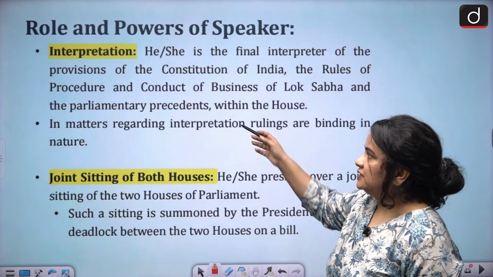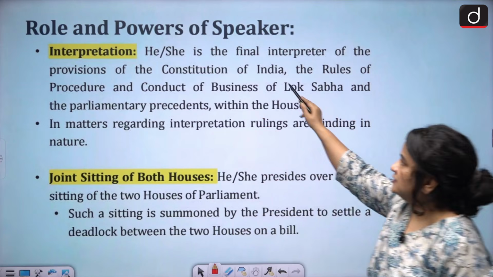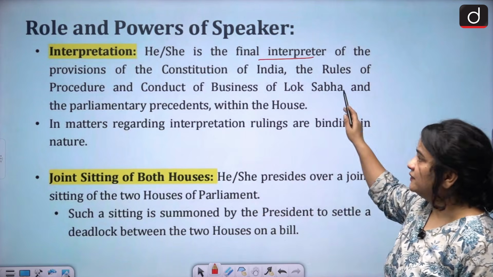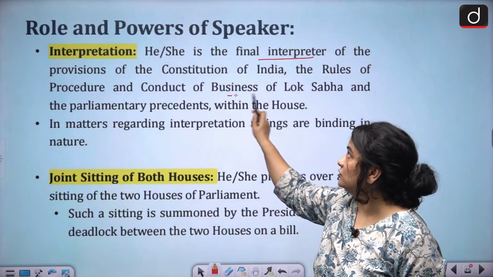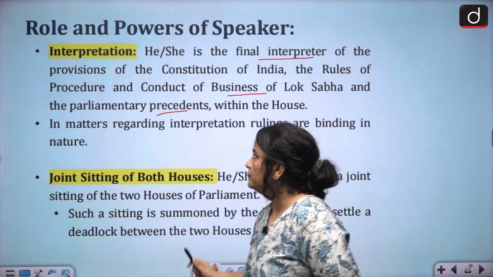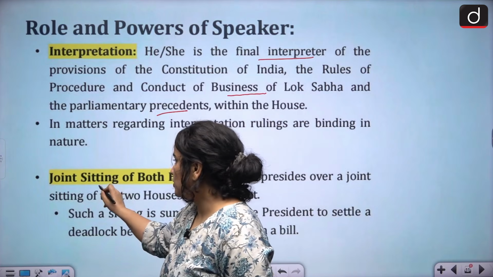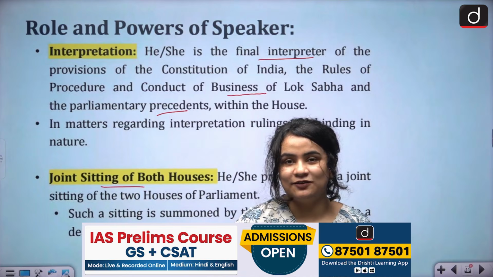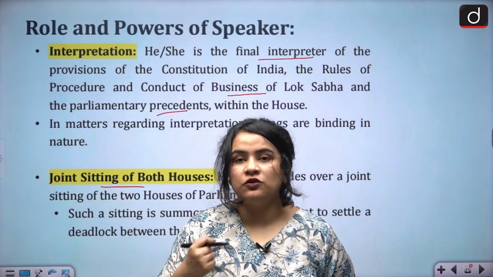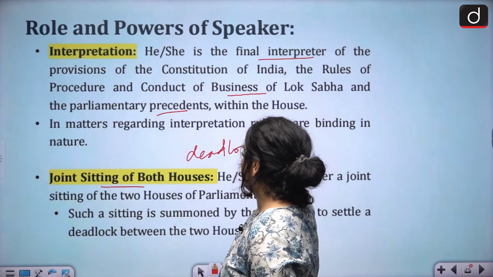Now, there are certain roles and powers of the Speaker. For example, the Speaker is the final interpreter of the Constitution of India as well as the rules of procedure and conduct of business of the Lok Sabha, also of the parliamentary precedents. And again, the rulings are binding in nature. Secondly, of course, the Speaker of the Lok Sabha presides over the joint sitting of both houses, which is called upon by the President in case there is a deadlock between both the houses.